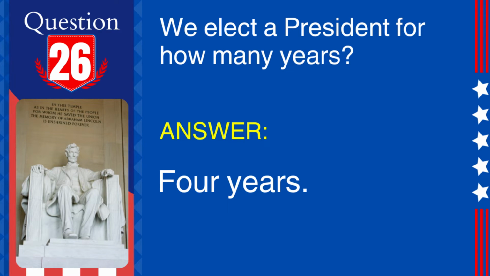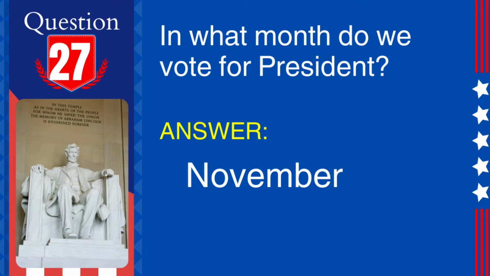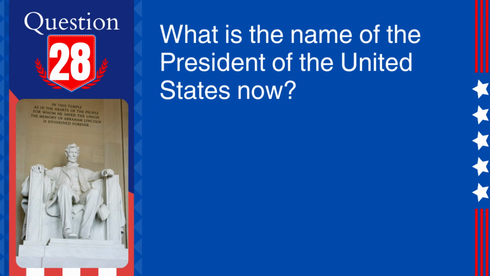Answer. 4 years. Explanation. The president is elected to a 4-year term and can be re-elected for 1 additional term. 27. Question. In what month do we vote for president? Answer. November. Explanation. Presidential elections in the United States are held every 4 years on the first Tuesday after the first Monday in November. 28.